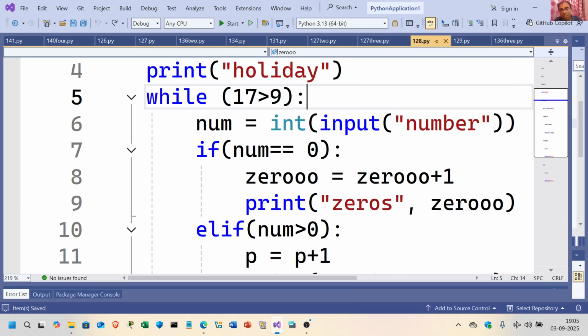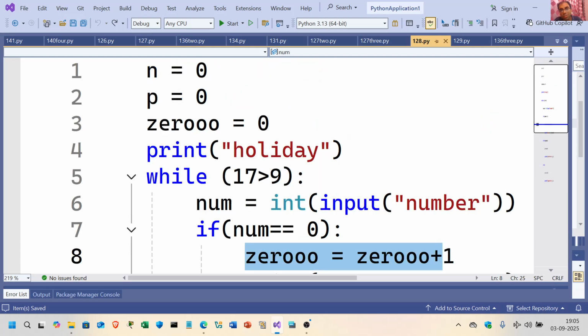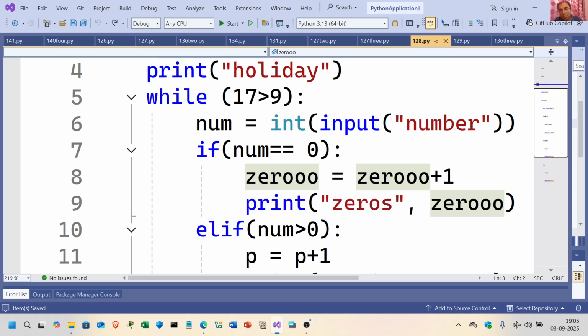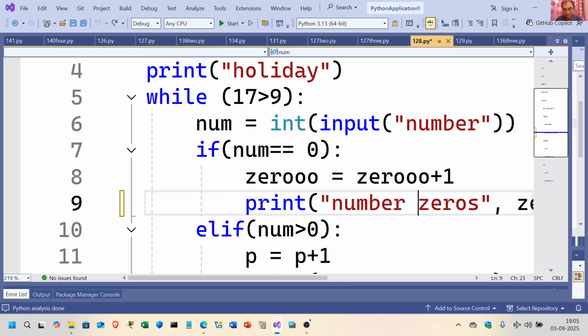I take input. If number is equal to 0, number of zeros plus 1. What is the value of zeros? Initially it was 0. I increase the number of zeros. So it is printing number of zeros is this. Or simply you can write number of zeros is whatever.